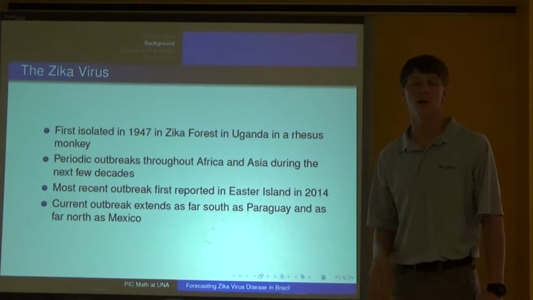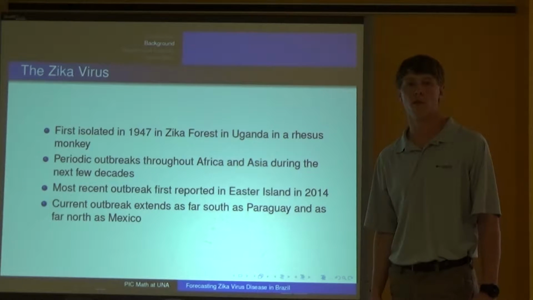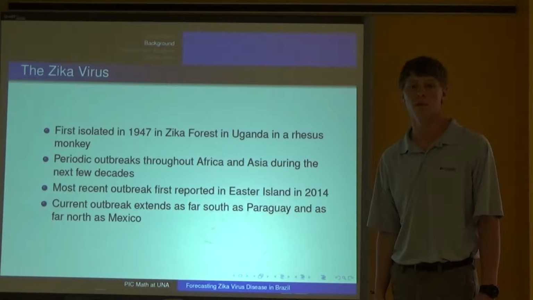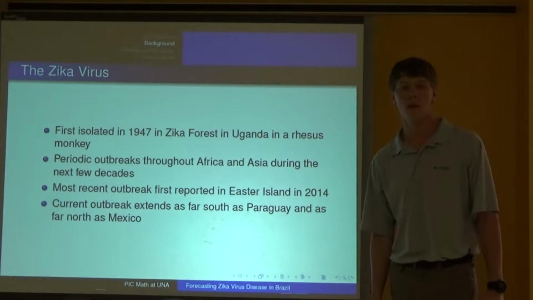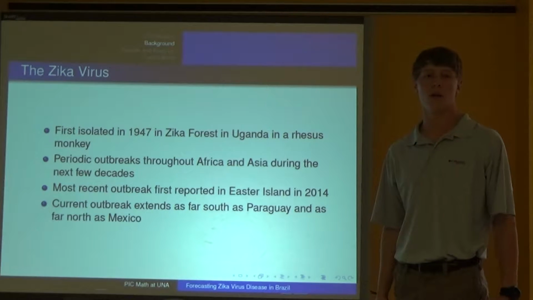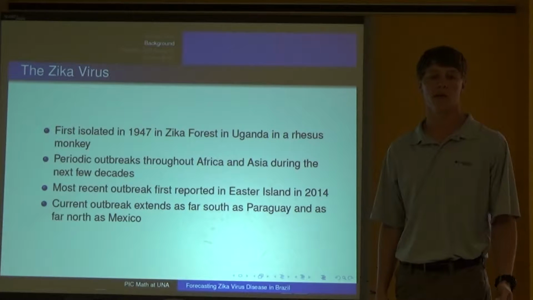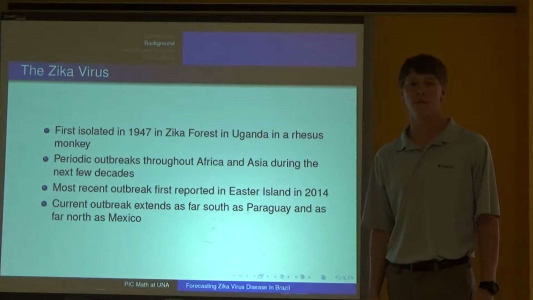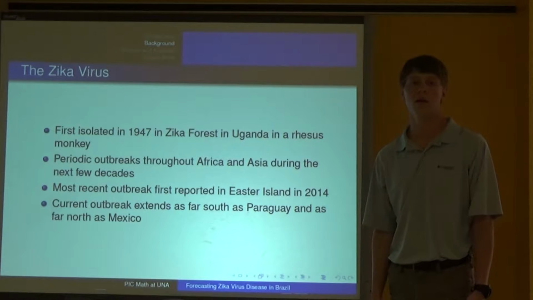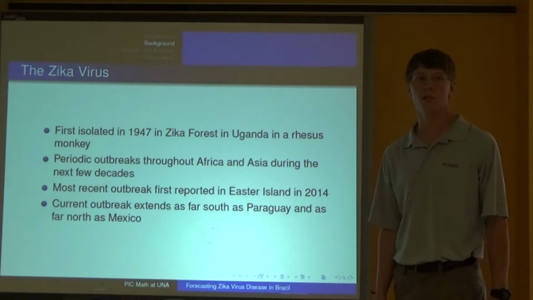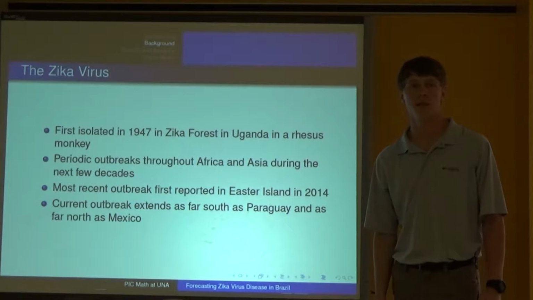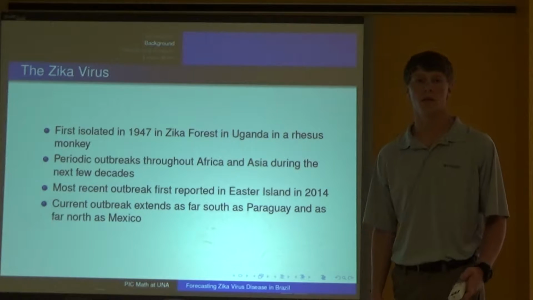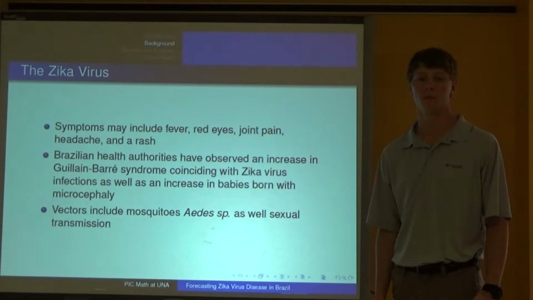The Zika virus was first isolated in the Zika forest of Uganda in 1947 in a rhesus monkey. Periodic outbreaks have occurred throughout Africa and Asia in recent decades, though, with the most recent occurring on Easter Island at a festival in 2014. The disease was then carried from the festival to the South American mainland, and the current outbreak extends as far south as Paraguay, but reaches as far north as Mexico.